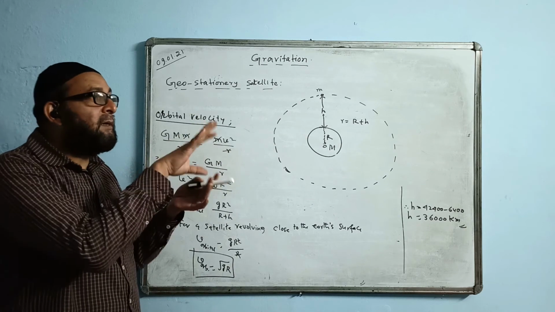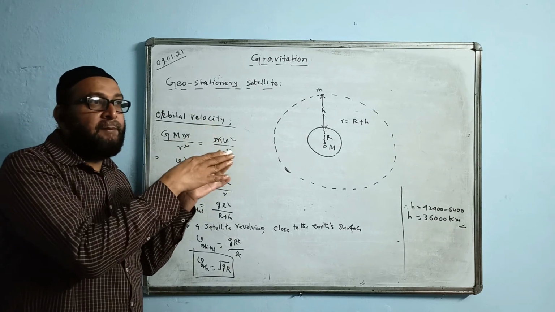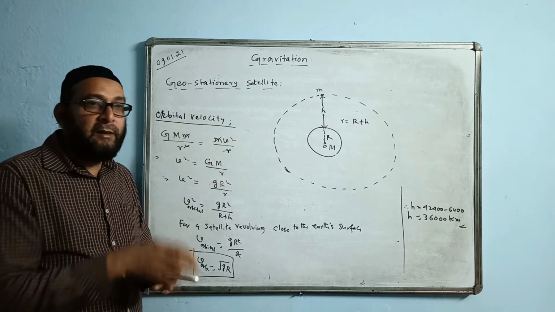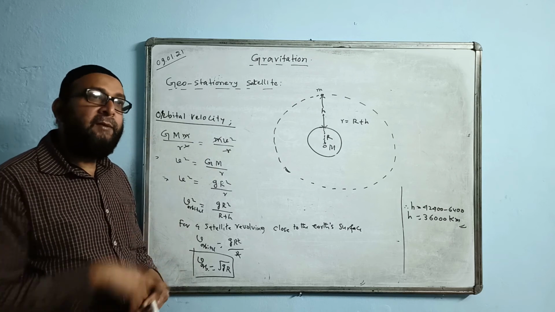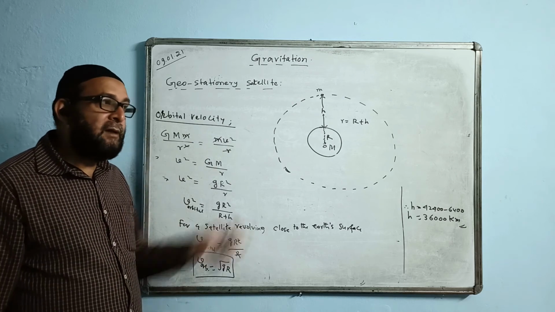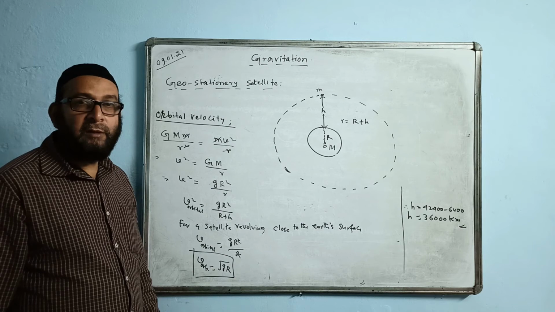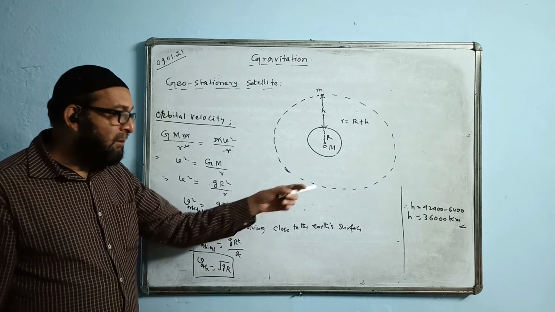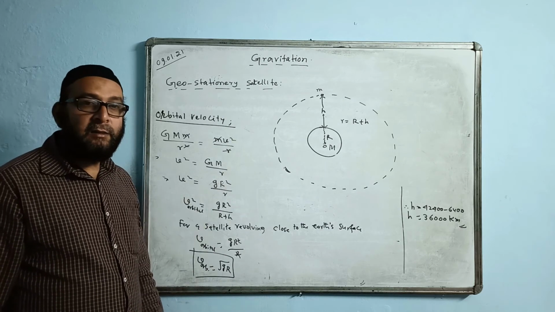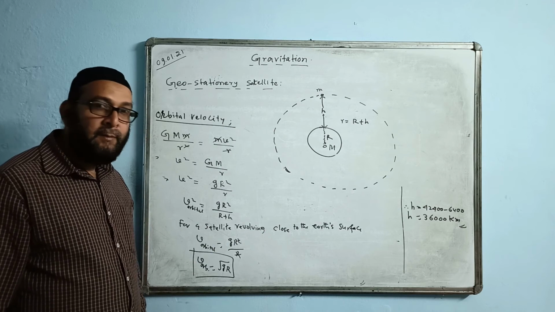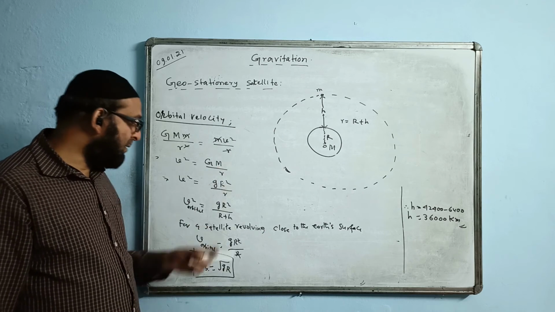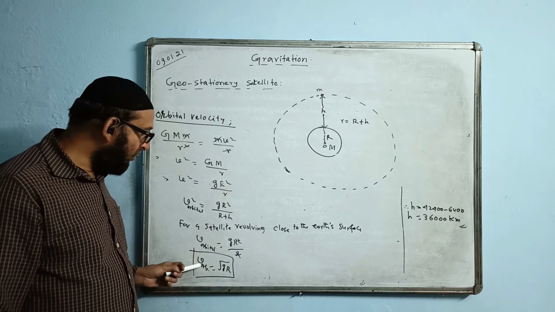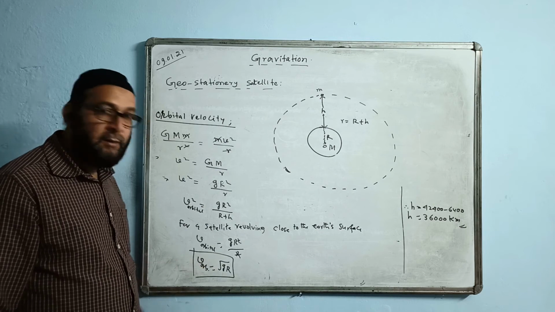64 lakh meters and 100 meters. 100 meters is too small, so we can neglect it. We can take the entire thing as 6400 kilometers, or as 64 lakh meters. So such a satellite is considered to be very close, and the formula of orbital velocity will become root gR.